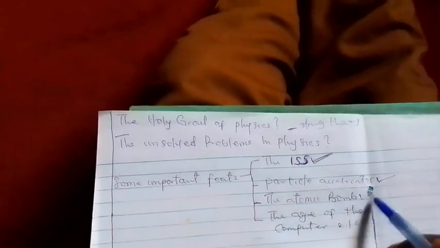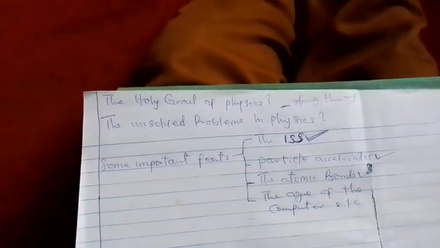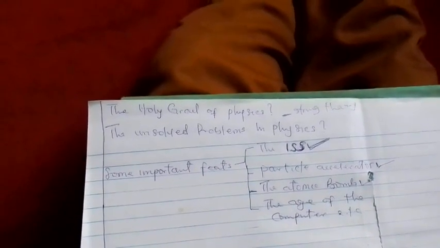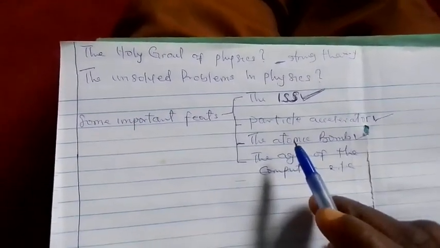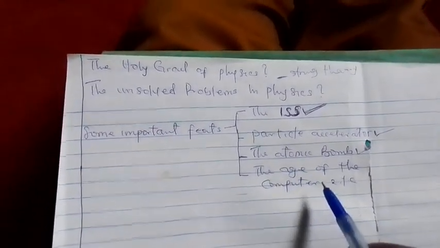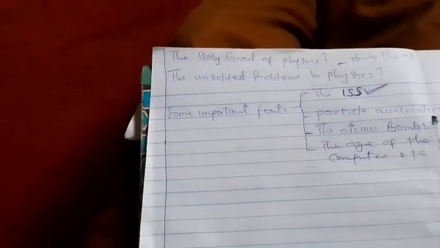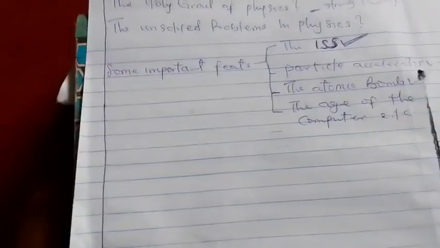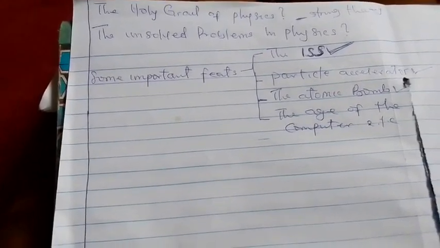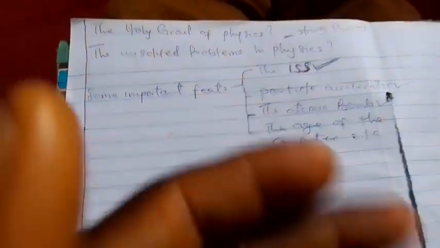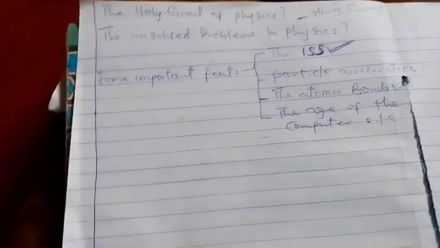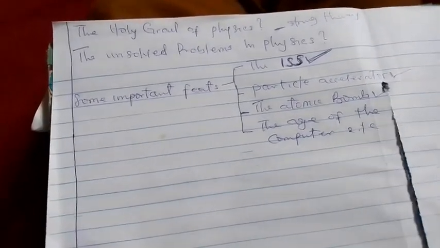The atomic bomb that destroyed Hiroshima and Nagasaki and ended the World War was also one of the important feats in physics, and the age of the computer. There are many other important feats in physics, but these are some important ones that I will be able to mention here. So, thank you.